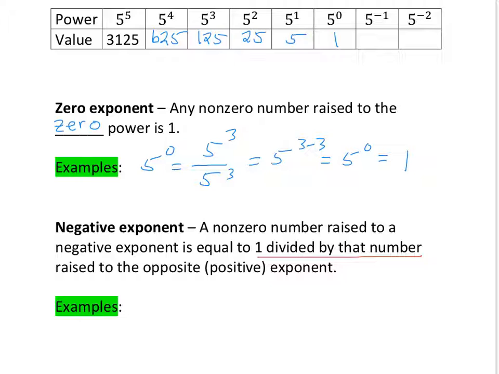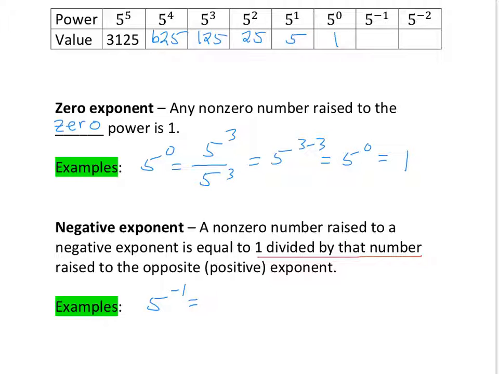So for example, if I have 5 to the negative 1, as we have up there in the table, what this definition is saying is essentially this negative 1 exponent doesn't give the power a value that's negative. This negative exponent is really shorthand telling you to divide that number, put that number under 1. Essentially, we're taking a reciprocal.